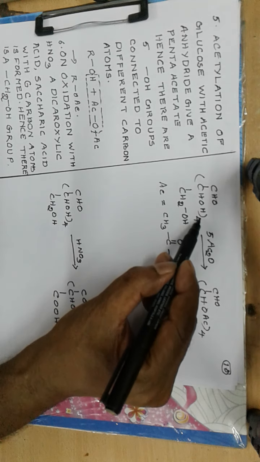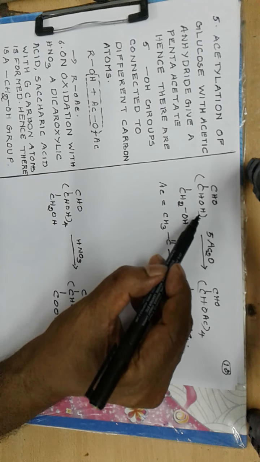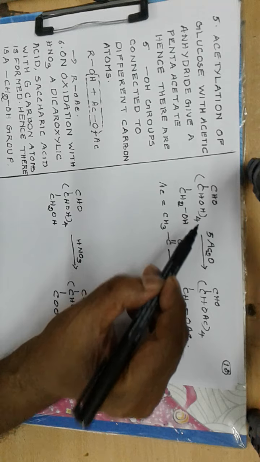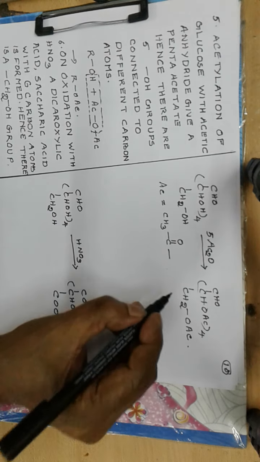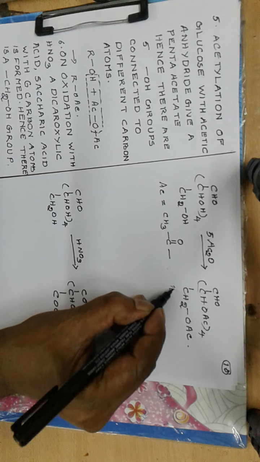So there are 5 OH groups in glucose, so all the OH groups are acetylated to OAc, and we get this pentaacetate.